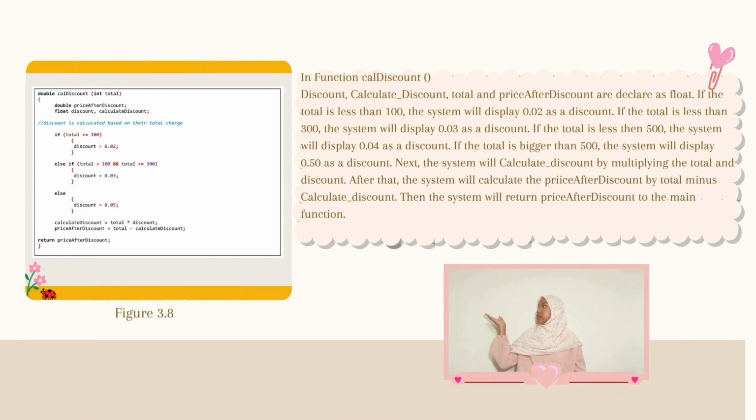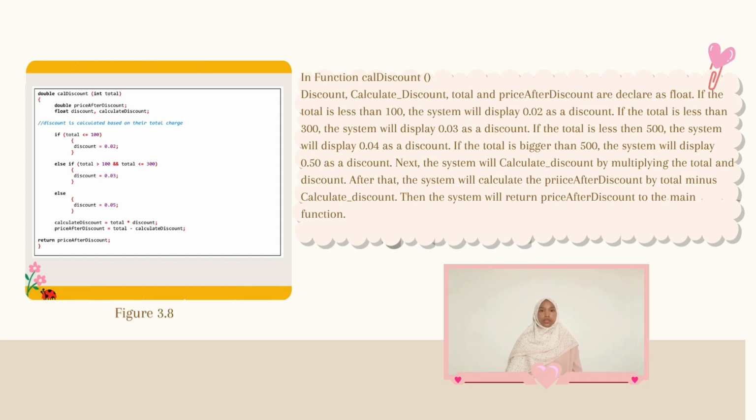In figure 3.8, in the function discount, calculate discount, total, and price after discount are declared as double. If the total is less than 100, the system will set discount as 0.02.